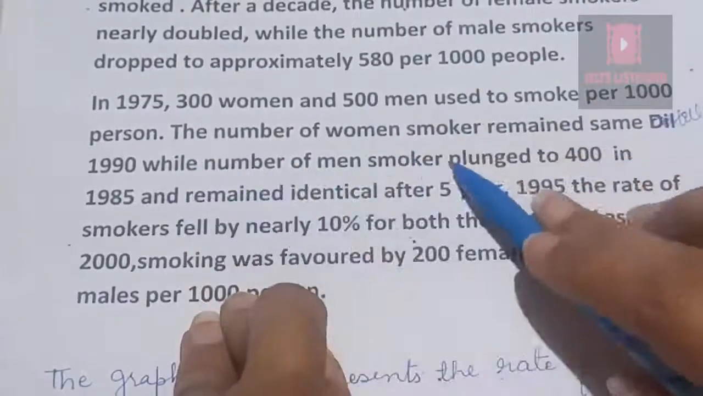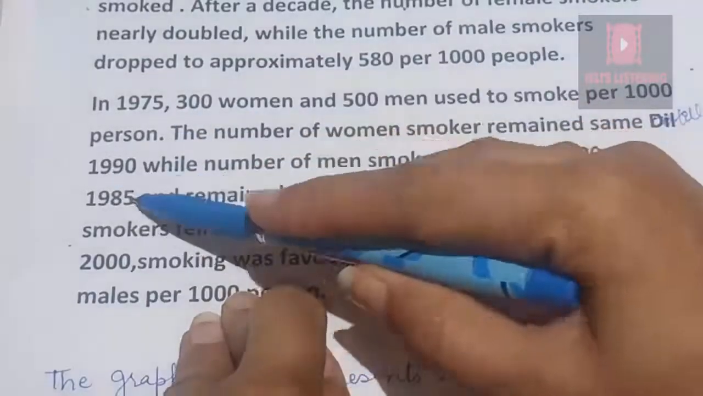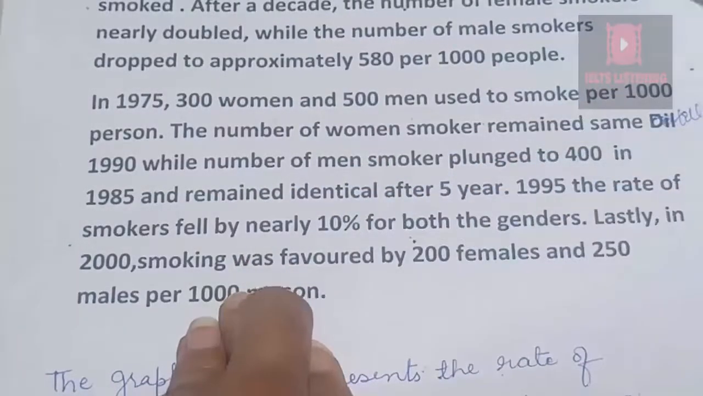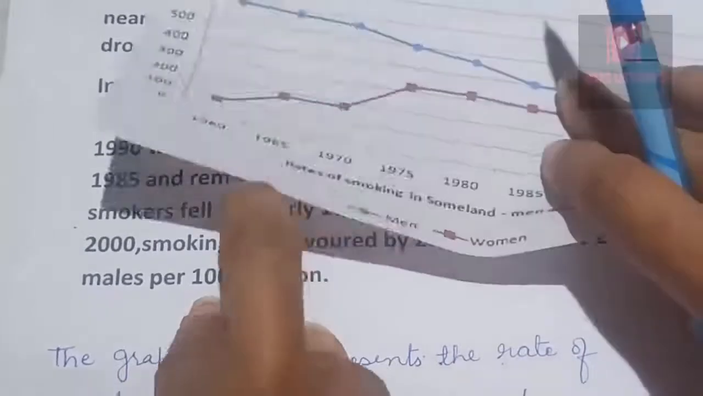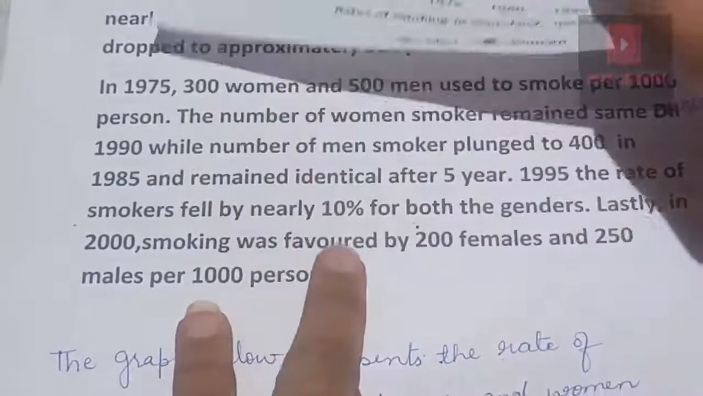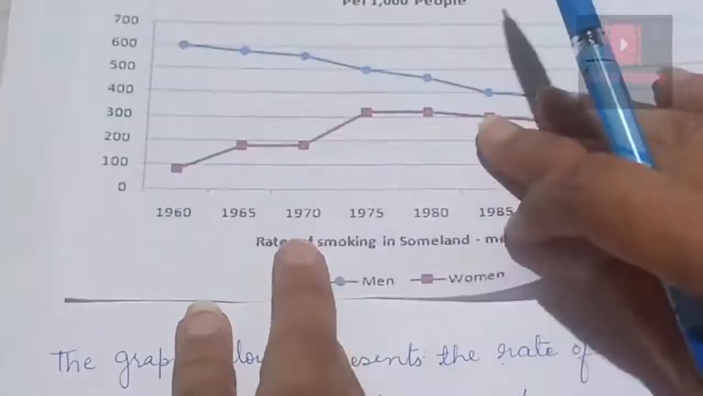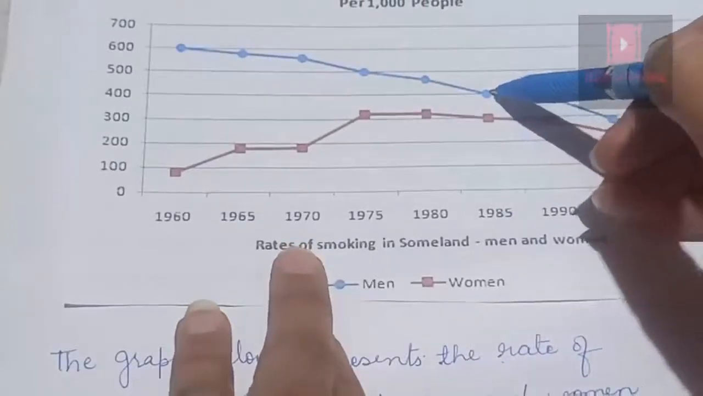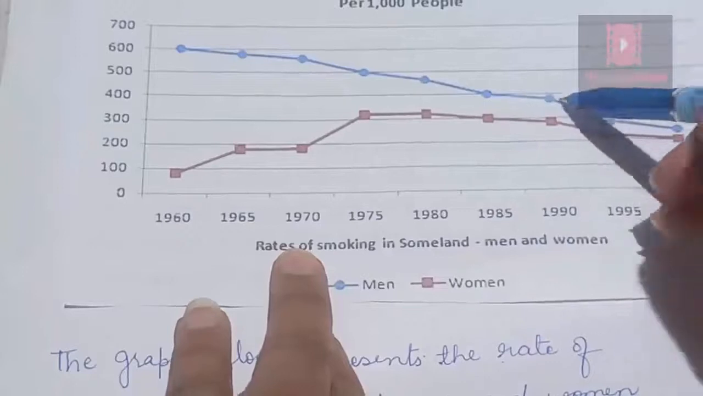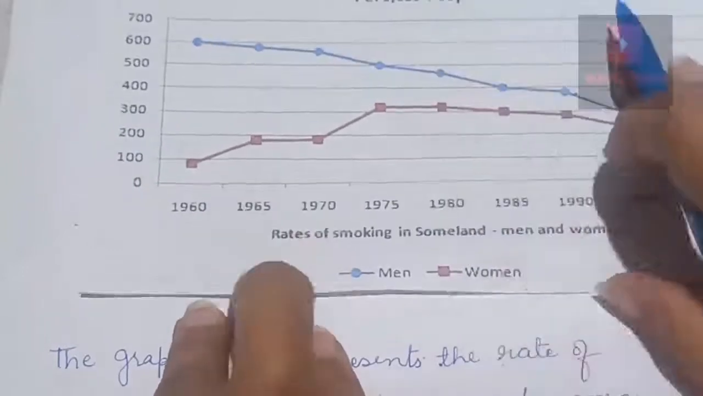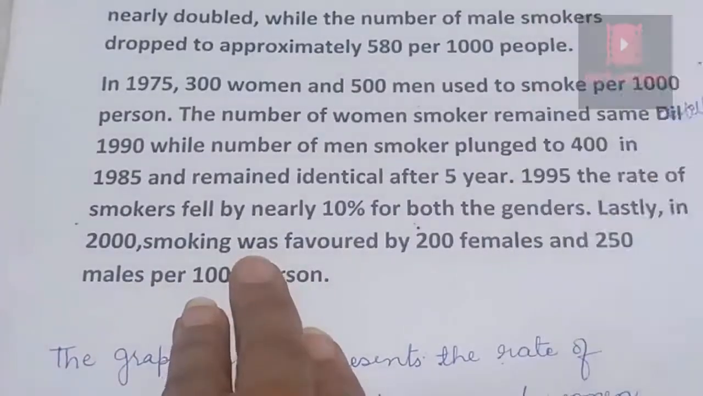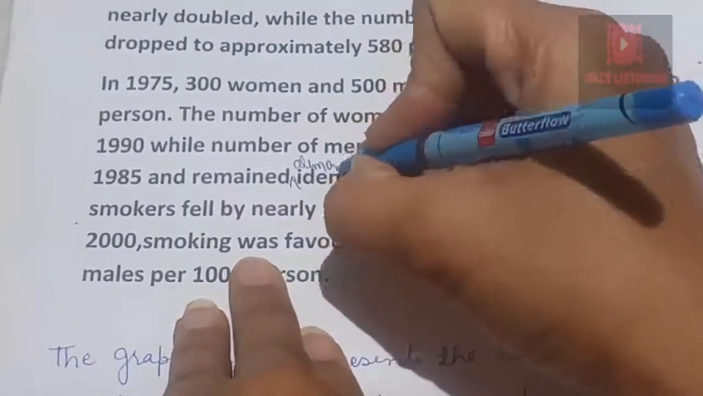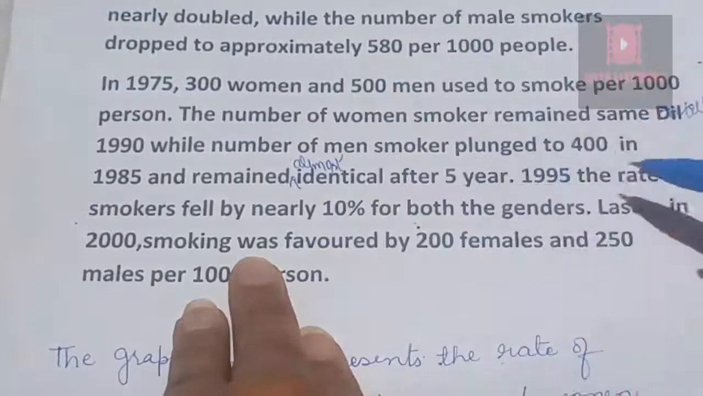While the number of male smokers plunged to 400 in 1985 and remained identical after 5 years. So the number of smokers plunged to 400, means decreased to 400 in 1985. Yes, it plunged to 400 and then it remained almost the same. We can't say identical, we have to write that almost identical after 5 years.